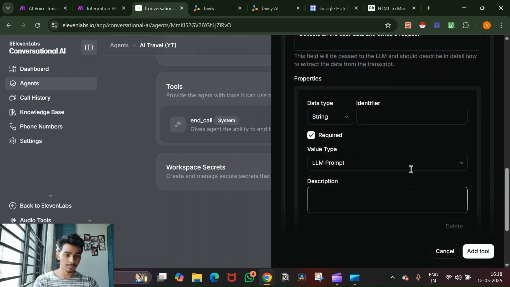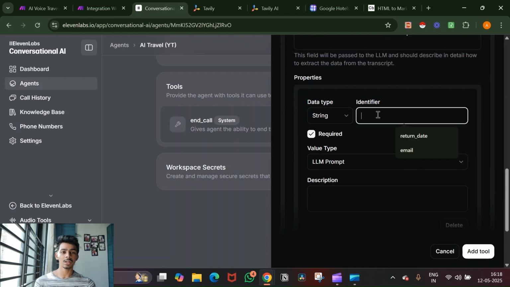We'll add the property. Now, data type string. String technically means it can be a number, it can be an alphabet, anything. It can be a combination of numbers or alphabets, like in an email. Usually, emails are a combination of numbers and alphabets, like mine is Aditya Chari 2250. So data type string means it can be both or either one. So we'll call this, first,